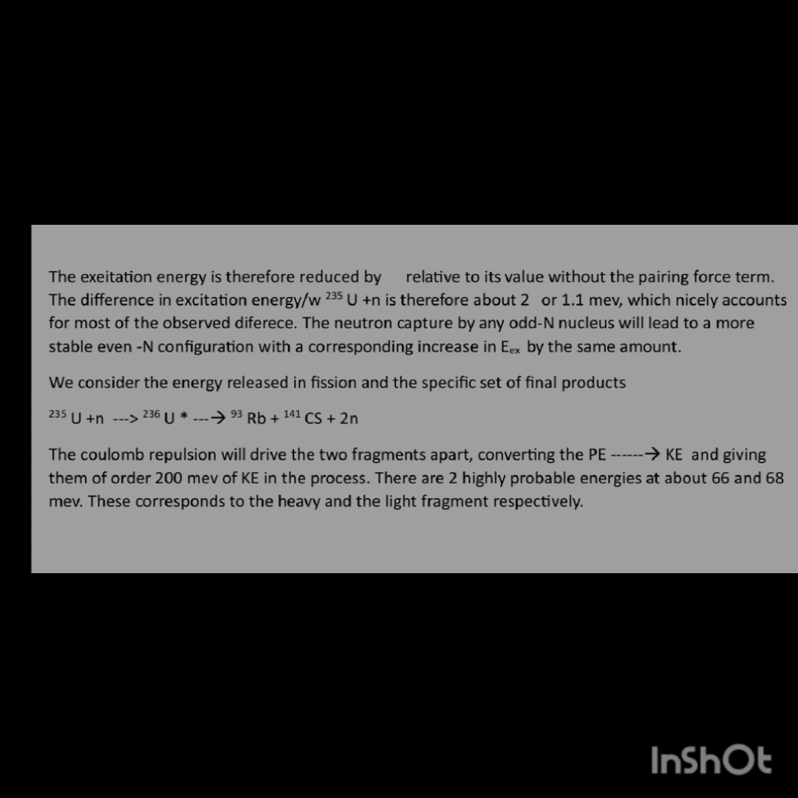A neutron captured by any odd-N nucleus will lead to the more stable even-N configuration, with a corresponding increase in excitation by delta. Capture by an even-N nucleus will lead to a reduction in excitation energy by the same amount. We consider the energy released in fission and the specific set of final products in the following equation.